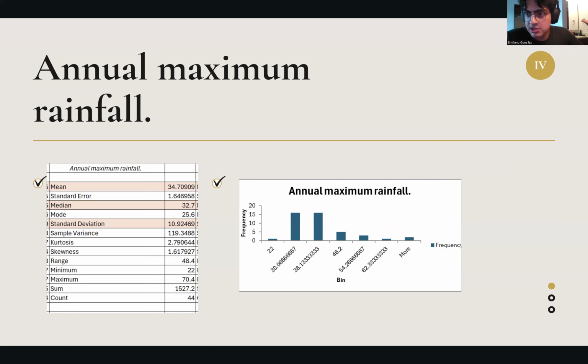For the maximum rainfall, we can see that the mean was 34.7, the standard deviation being 10.92, meaning that the values are scattered. They are not close to each other. They don't have similar values. We can see that the minimum was 22 and the maximum was 70.4. For that, we can see that there are cases where there are outliers among the standard values, but as well, the standard values are more dispersed between 30.06 and 38.1.